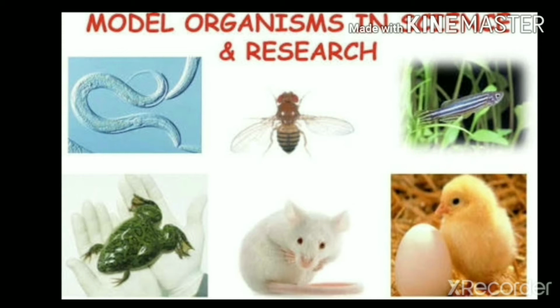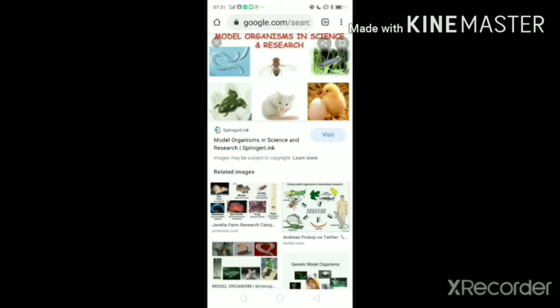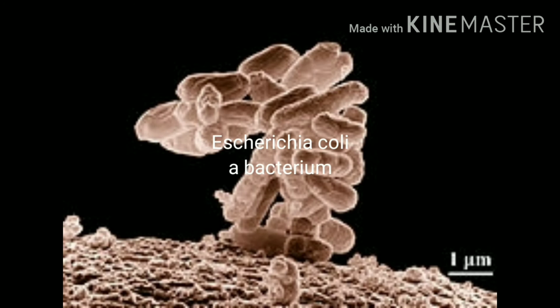Okay, not only these vertebrates, scientists widely use microorganisms for their studies. Many species of microorganisms are also used for genetic studies, but the ones mentioned in your textbook are mainly one fungus and one bacterium. The first one is a bacterium known as E. coli or Escherichia coli.